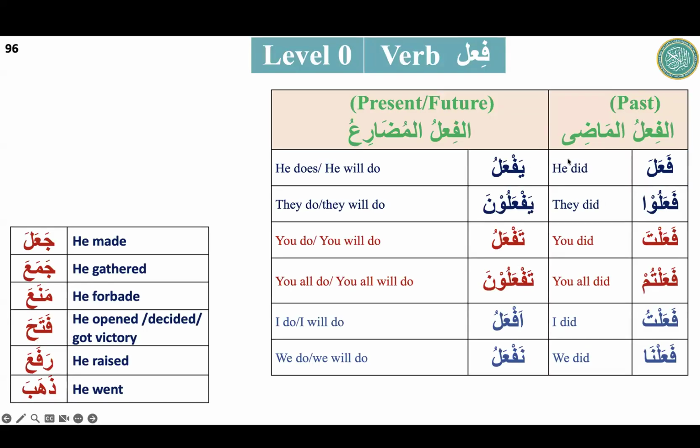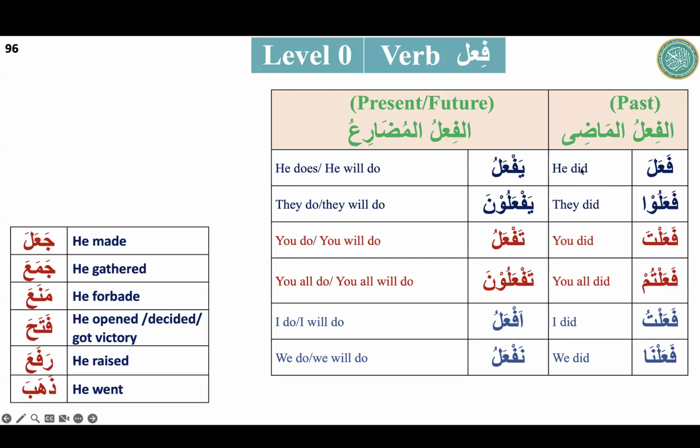Okay. Ja'ala, he made. Ja'alu, they made. Ja'alta, you made. Ja'altum, you all made. Ja'altu, I made. Ja'alna, we made. Yaj'alu, he makes or he will make. Yaj'aluna, they make or they will make. Taj'alu, you make or you will make. Taj'aluna, you all make or you all will make. Aj'alu, I will make or I make. Naj'alu, we make or we will make. Good. Yeah, this will be easy. As Emma did it, everyone will be able to do that.